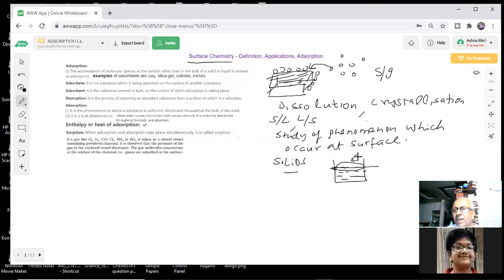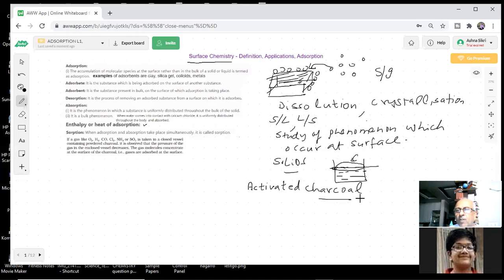They don't have a surface like this. Therefore, this phenomenon will not be observed with gas and gas. It only exists for solid-liquid, liquid-gas, or gas-solid. And some of the substances I'm talking about, we already know, as I mentioned, activated charcoal, powdered charcoal. I'm saying charcoal, okay, rather than activated, I'm saying simply charcoal right now.